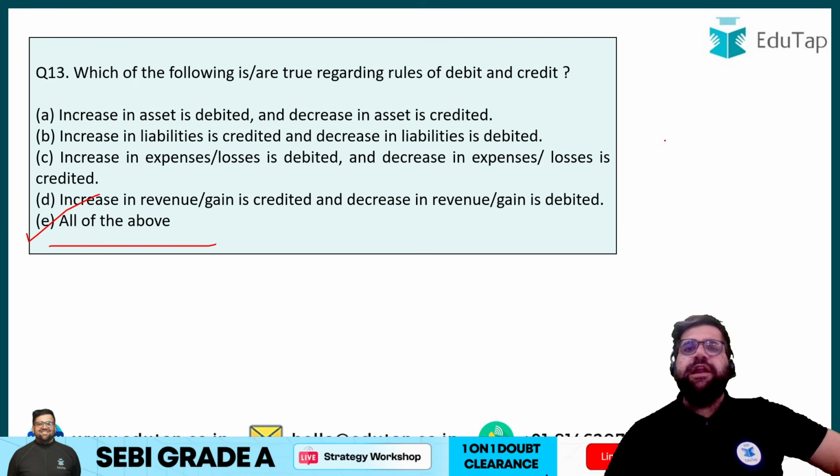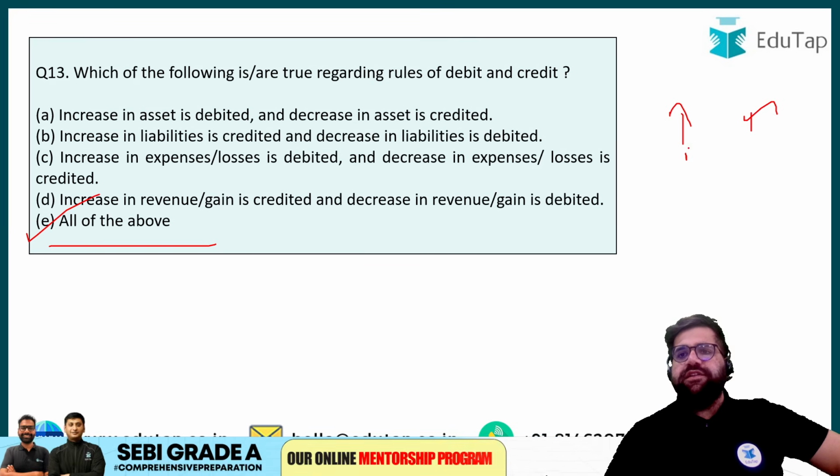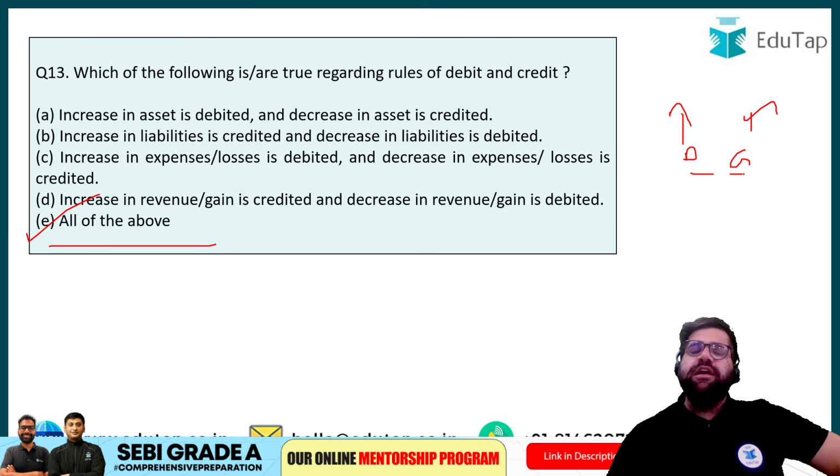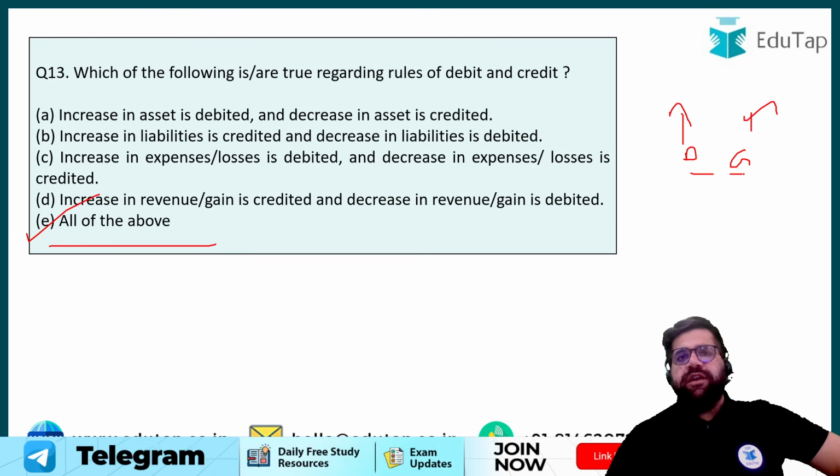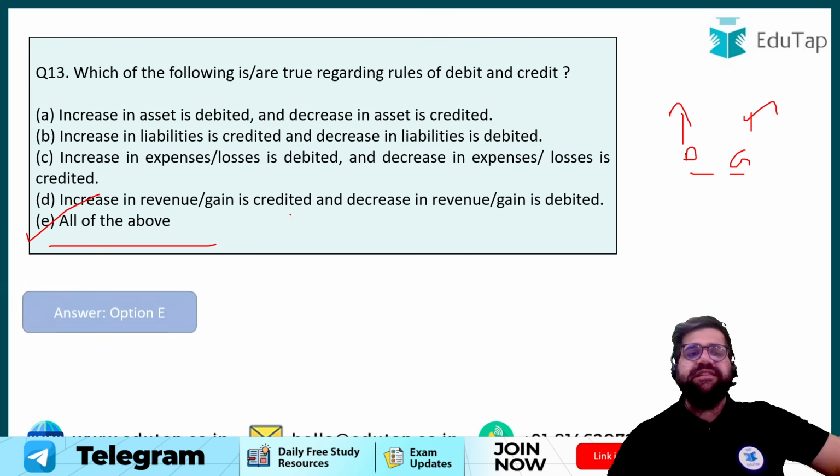Just remember, whenever your asset increases, debited. Whenever your liability increases, credited. Right? So this is debit, this is credit. Just remember the one side, another side is very, very easy. All the incomes will be credited, all the losses will be debited. Right? Nominal account rule. So I hope you know about this. This is very, very basic, and the correct answer over here will be option number E itself.